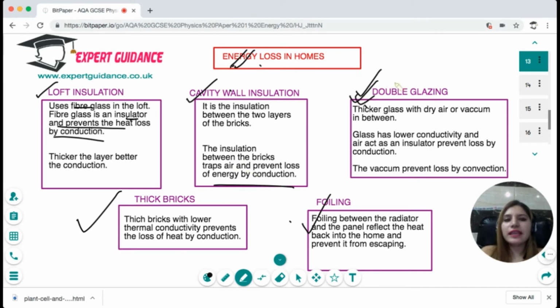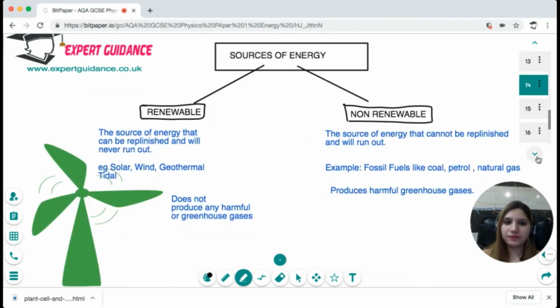In double glazing, we take thicker glasses with either a dryer or a vacuum in between. If there is a vacuum, it will prevent loss of energy by convection. And if there's a dryer, the dryer acts as an insulator and it will prevent the energy loss by conduction. Next, when you use thicker bricks, the thicker bricks have lower thermal conductivity and that will prevent the heat loss by conduction. And in foiling, we can use foil between the radiator and the panel to reflect the heat back into the homes and prevent it from escaping.